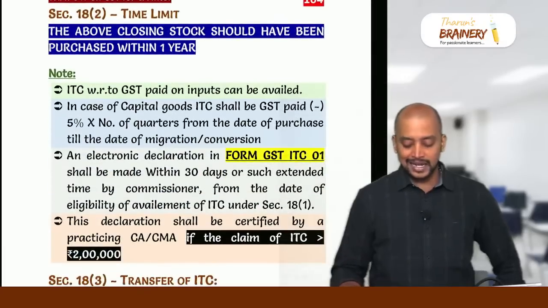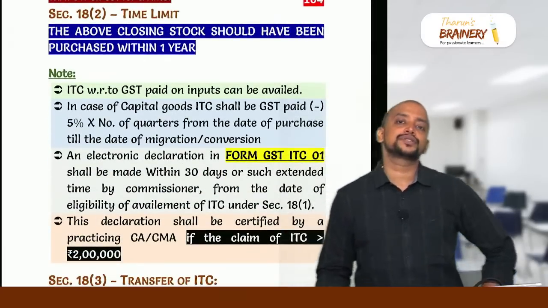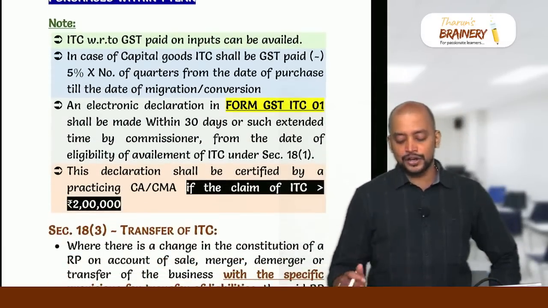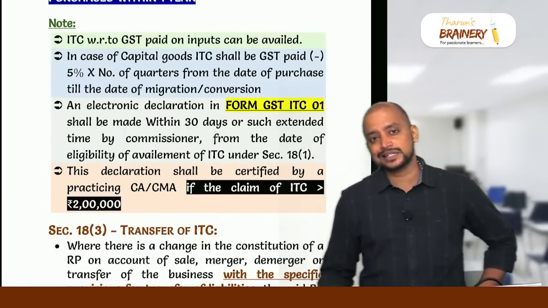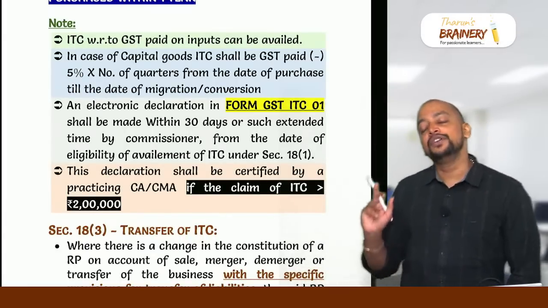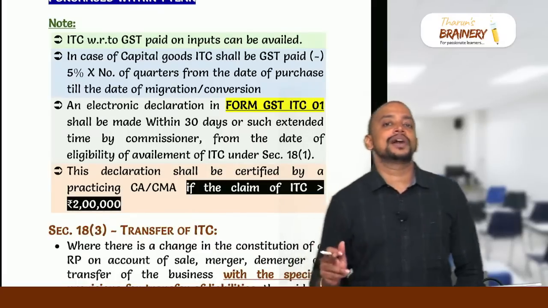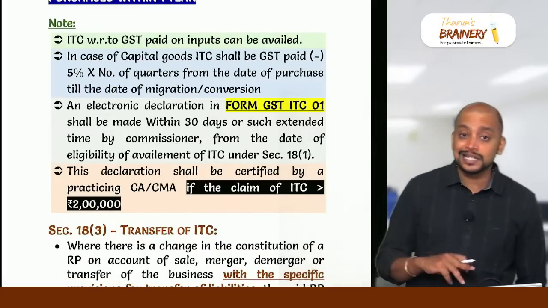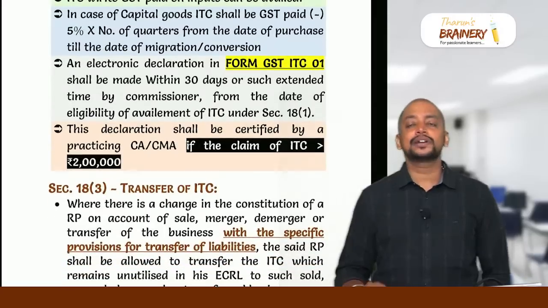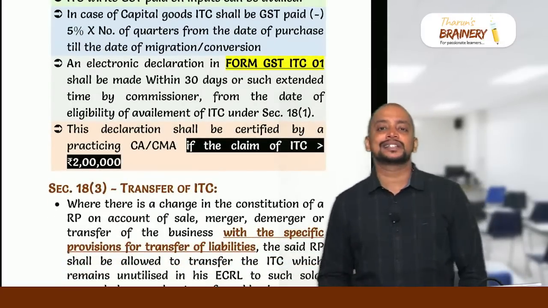Okay, and then what is the time limit within which this closing stock should have been purchased? Within 1 year prior. In case of inputs, whatever GST paid, you can take as ITC, but on capital goods full ITC cannot be taken. We need to reduce 5% for every quarter or part thereof from the date of purchase till the date of conversion. So we need to reduce and the remaining can be taken. How to take this ITC? One form needs to be filed, that is ITC 01.